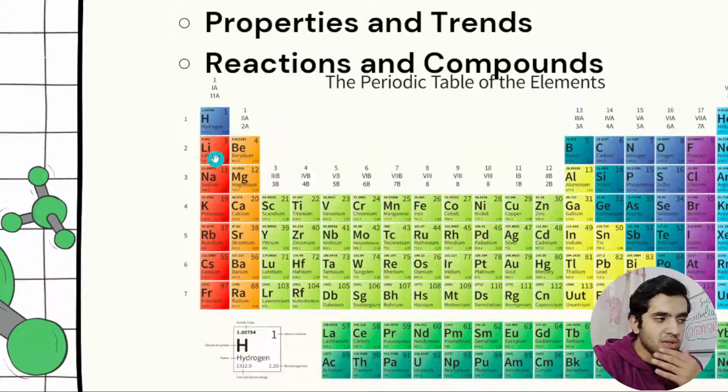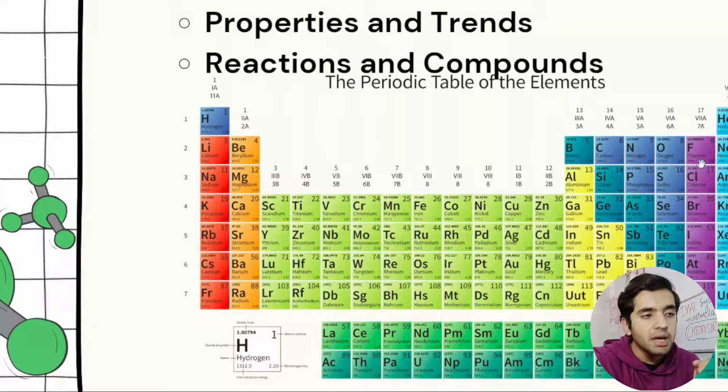Yeah, they gave lithium, beryllium, boron, carbon, nitrogen, oxygen, fluorine, and I think fluorine was not present. There was a question from this. You need to know that ionization energy increases from left to right and decreases from top to bottom.